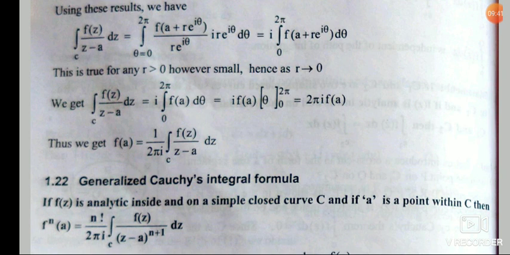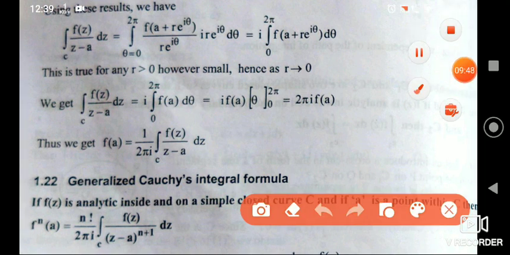Okay. So then what we'll do: i times the integration from 0 to 2 pi of f of a d theta. f of a is a constant, there is no theta inside, so we can take f of a outside, so i f of a will be there, and the integration of d theta, as theta varies from 0 to 2 pi, will be 2 pi only.